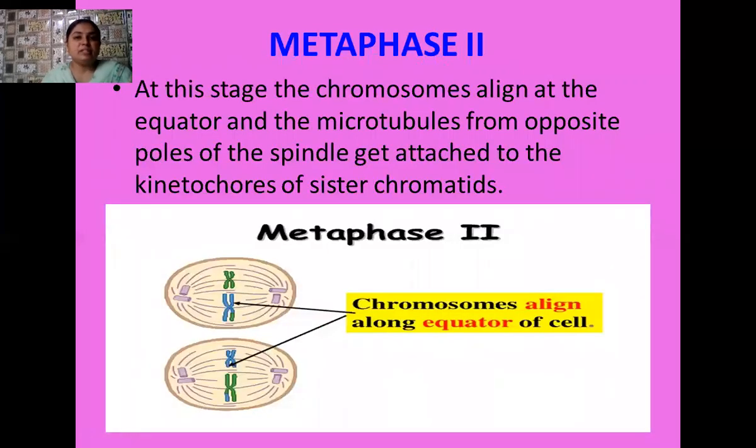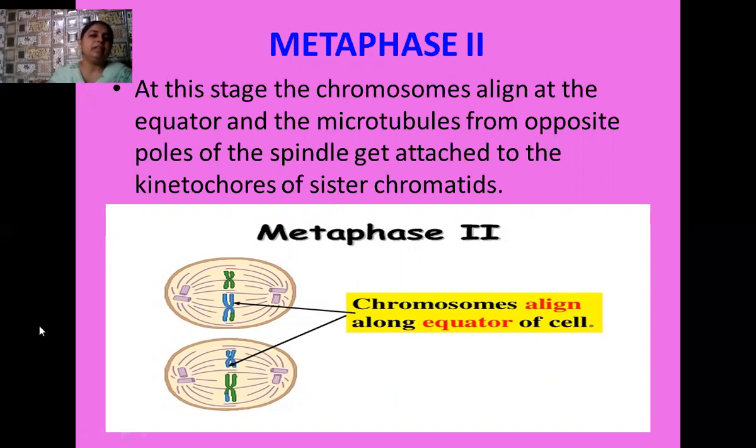The next stage is known as the metaphase 2 stage. So at this stage what happens? The chromosomes align themselves on the equator. So see here the chromosomes, they are a special type of chromosome because they are the newly crossed over chromosomes. And these chromosomes start arranging themselves over the equatorial plate, or you can say metaphase plate, and the microtubules from opposite poles of the spindle get attached to the kinetochores of these sister chromosomes.